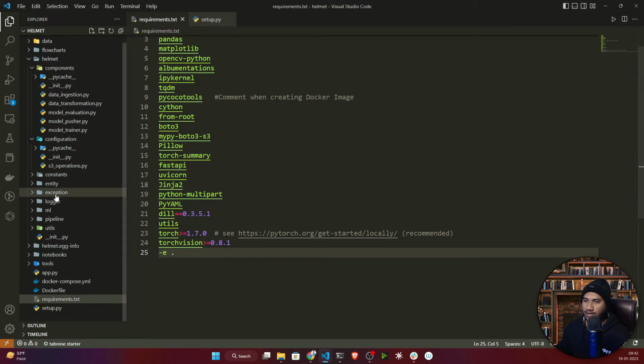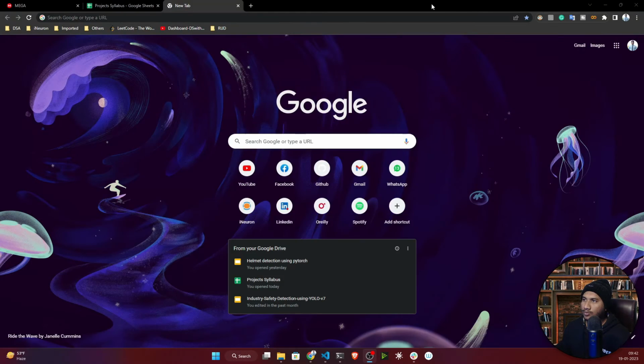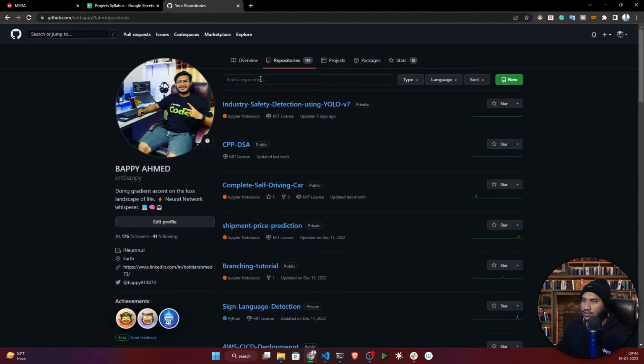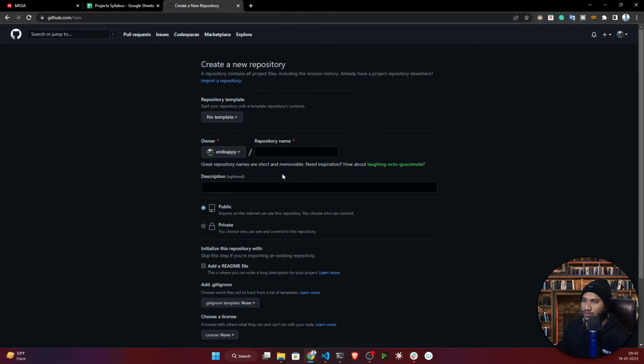Now we have created the folder structure, and even set up our installation. Now let's commit these changes in our GitHub, because if I commit this inside my GitHub, I won't be losing my code. So for that I will open my GitHub. Managing GitHub is a good habit, so whenever you create any project, try to manage your GitHub. I'll click on new repository.